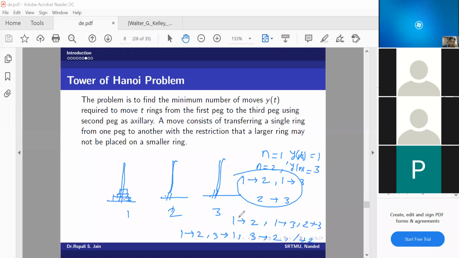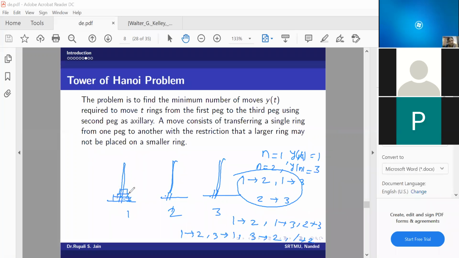So everybody is getting this problem? I think for n is equal to 1 and n is equal to 2, there is no problem. But for n is equal to 3, some of you might be facing problem. What is going on? So what I will do, I will make it colorful also I can do, or I will show you animation.